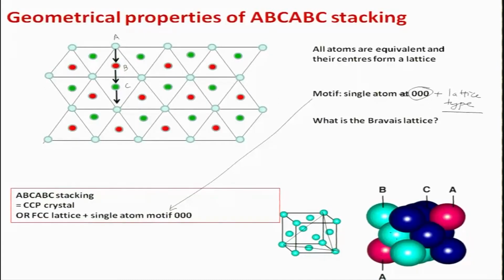If you remember, the 111 type of plane had an arrangement like this, and if I make it bigger in 2D, it will be a hexagonal type of arrangement. So basically all these atoms which are shown here, ABC pattern, they are nothing but 111 planes stacked on top of each other. Okay.